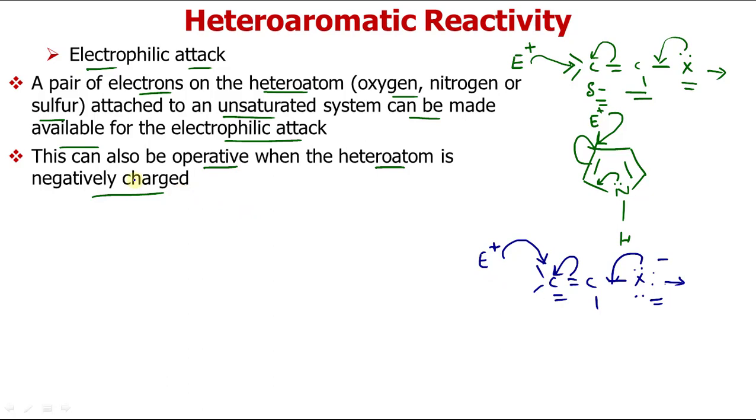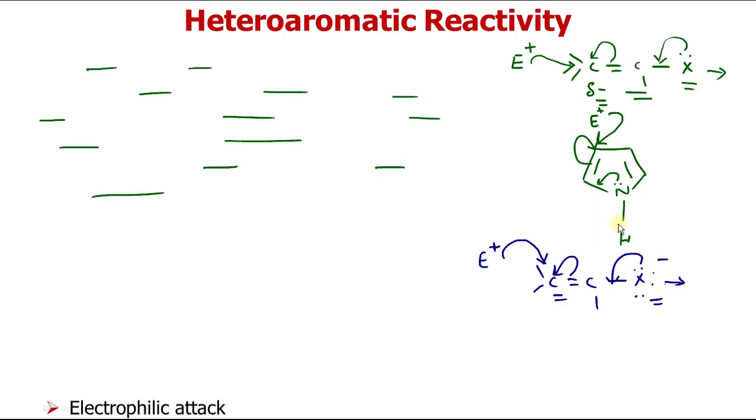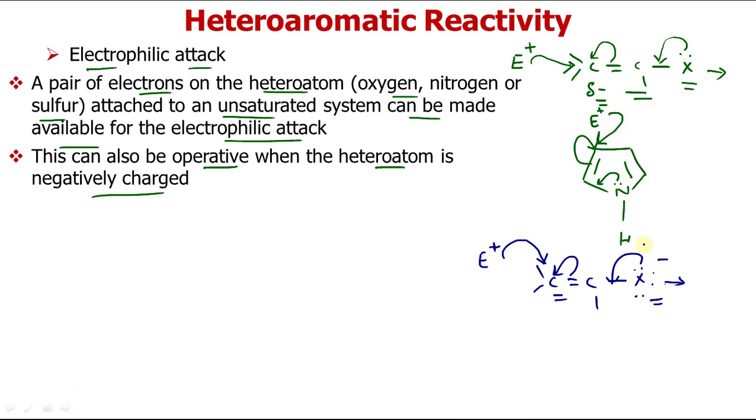So this is similar to the situation of attack of nucleophile. A positively charged heteroatom facilitates the attack of nucleophile, whereas a negatively charged heteroatom facilitates the attack of electrophile. So these are two ways by which nucleophiles and electrophiles will attack on such systems. We will discuss that one by one when we discuss the properties of these 5-membered and 6-membered heterocycles.